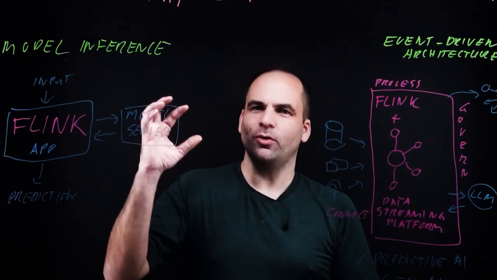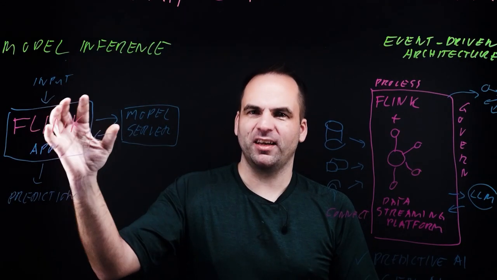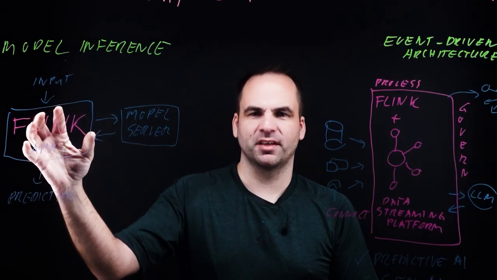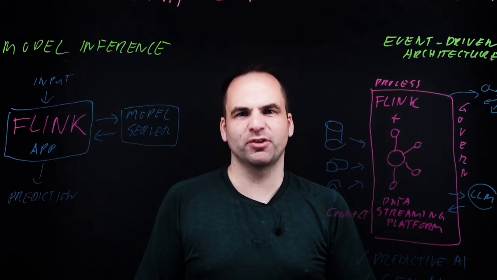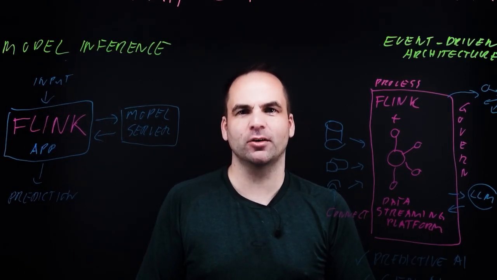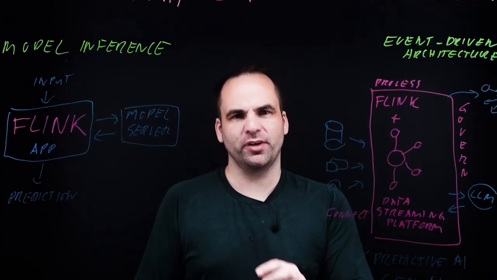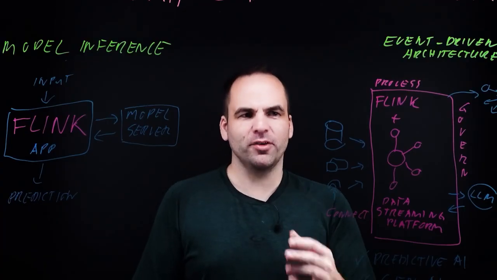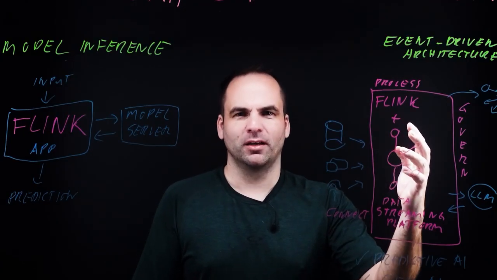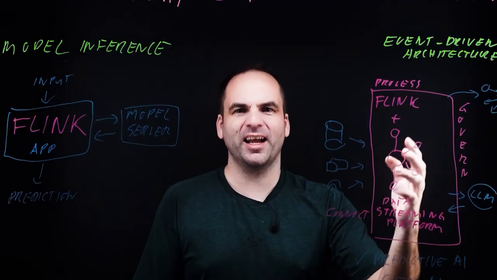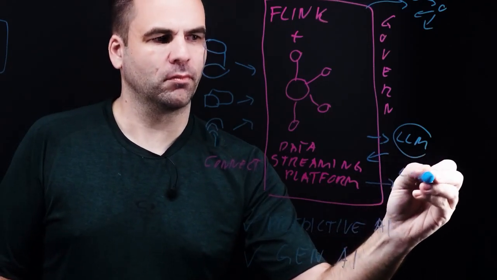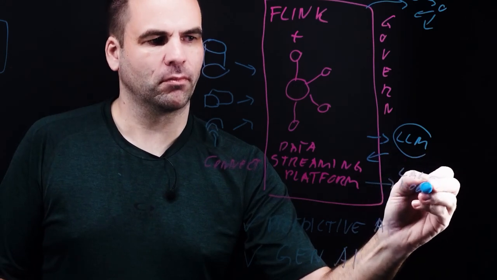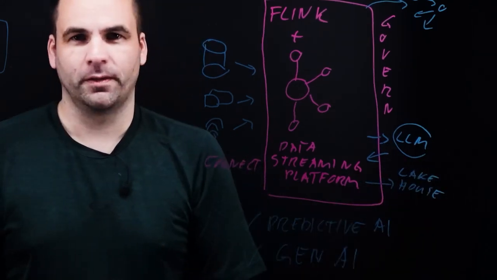So we learned how data streaming powered by Flink can be used for real-time model inference, especially relevant for operational and transactional use cases, which should never be done in a data lake or lakehouse. But in addition to doing the model inference, obviously the data streaming platform is the core of most AI infrastructures. So you combine data streaming with your favorite data warehouse, data lake, or lakehouse.